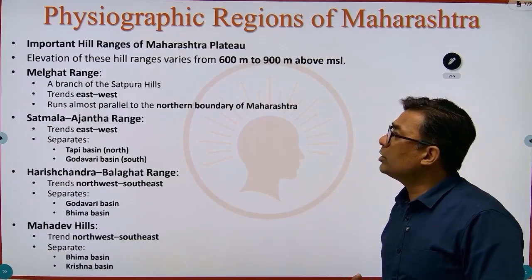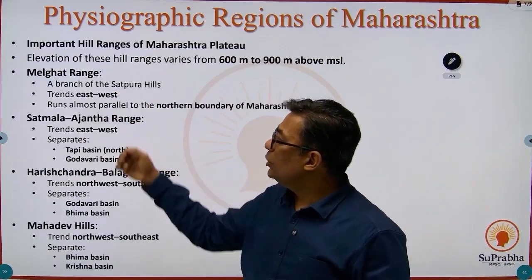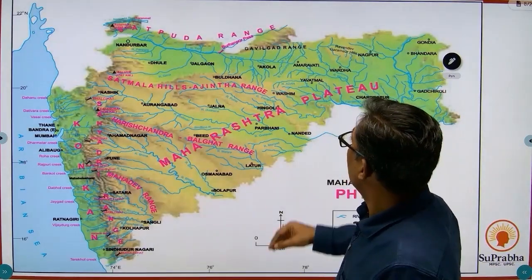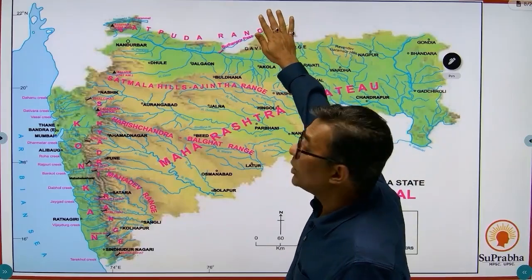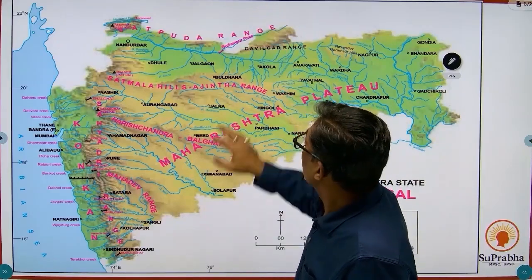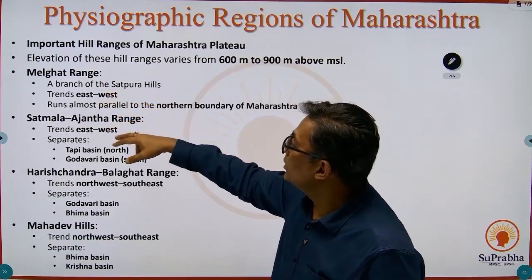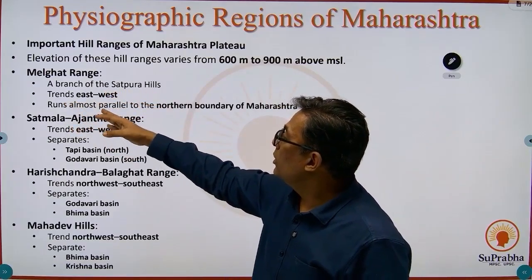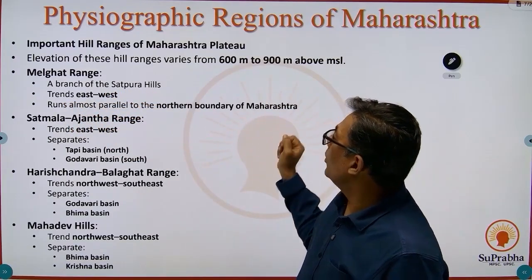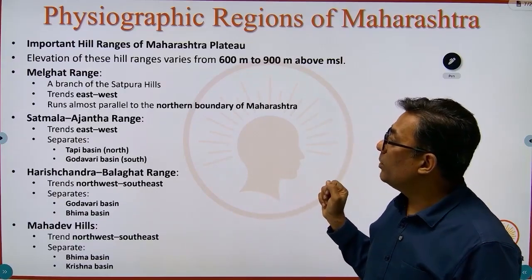Important hill ranges of the Maharashtra Plateau. First, you have the Melghat range. In this part you have the Melghat range, a branch of the Satpura Hills, which trends east-west and runs almost parallel to the northern boundary of Maharashtra.